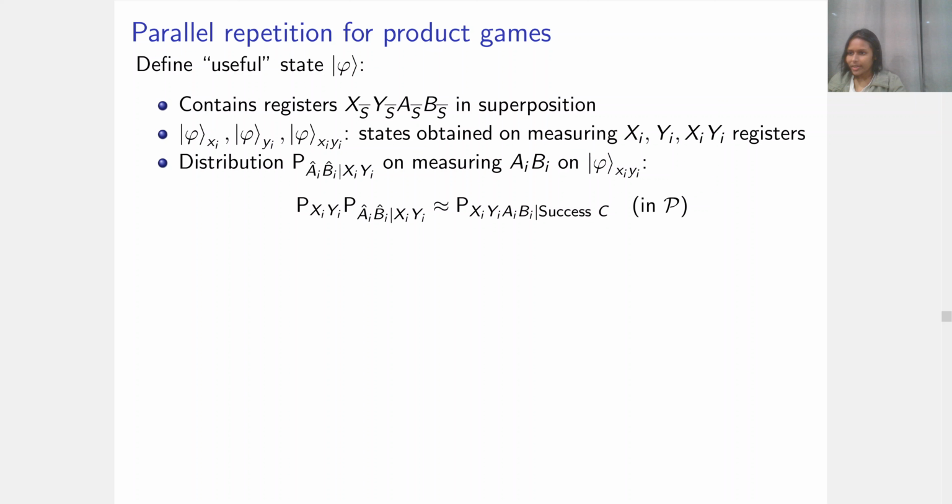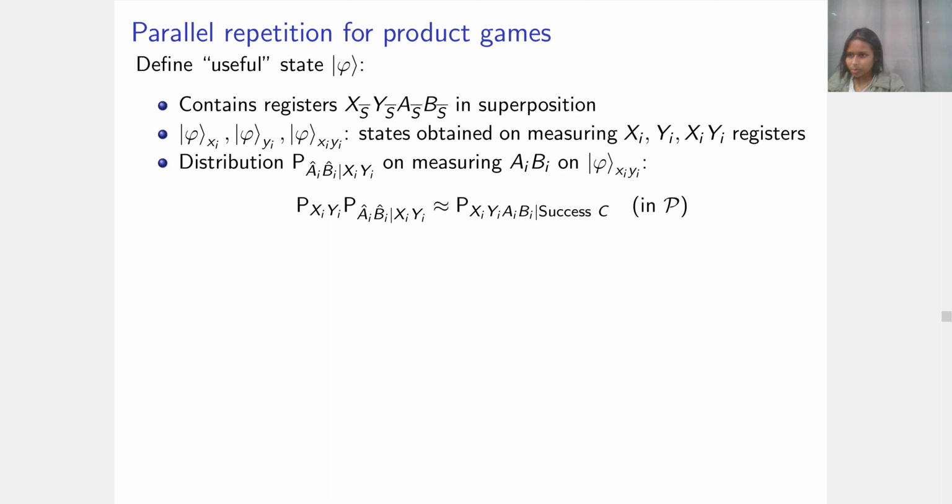For all the coordinates i outside S, phi contains xi, yi, ai, bi in superposition, where ai, bi are Alice and Bob's answer registers. And the state phi is such that if you measure the ai, bi registers on phi xi, yi, you will get a conditional distribution p hat of ai, bi conditioned on xi, yi.